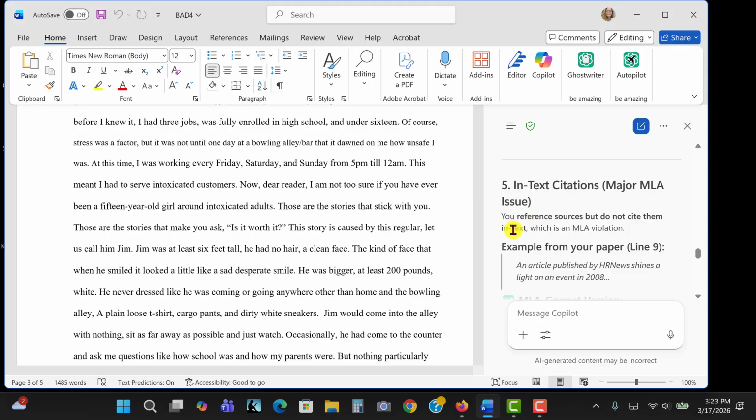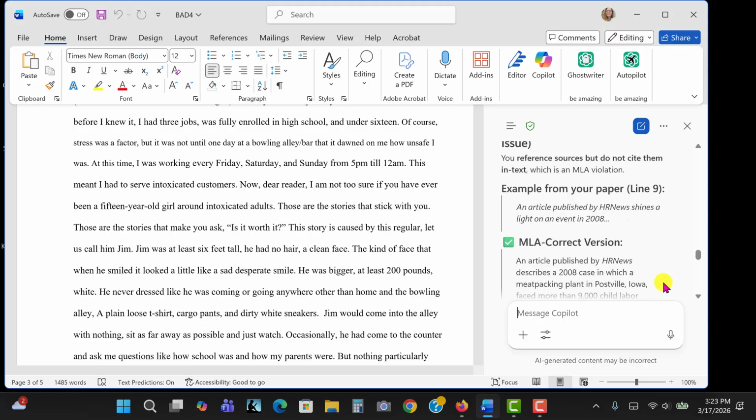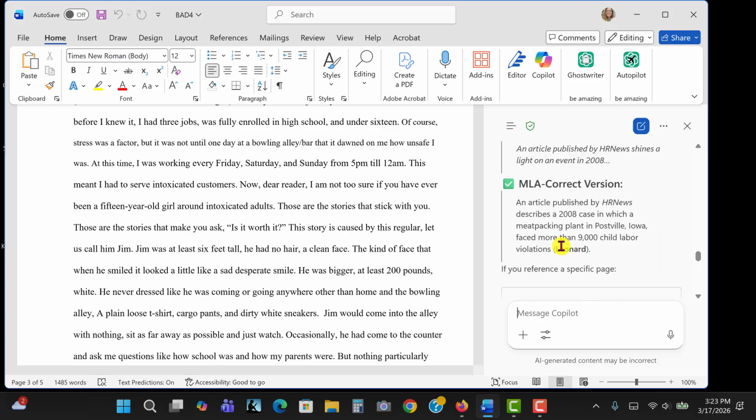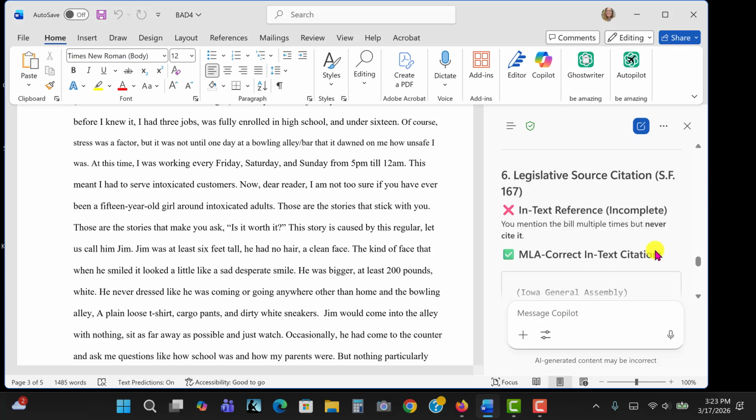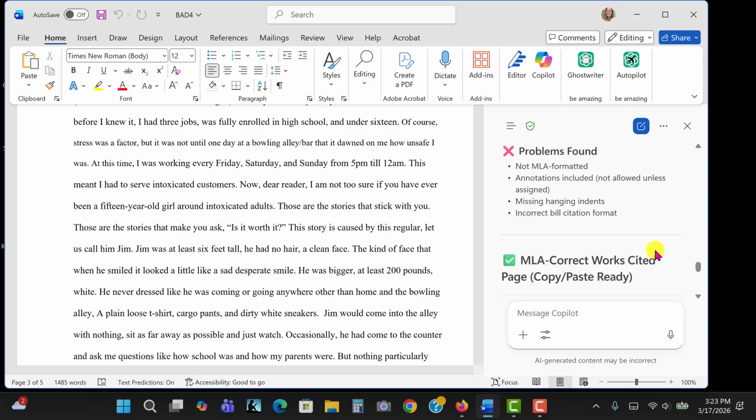So it says here, you reference sources but do not cite them in text, which is an MLA violation. It's actually plagiarism. So they give an example from the paper, give you the line, and then it gives the correct version, which is correct. So it gives you the directions on how to fix these things.